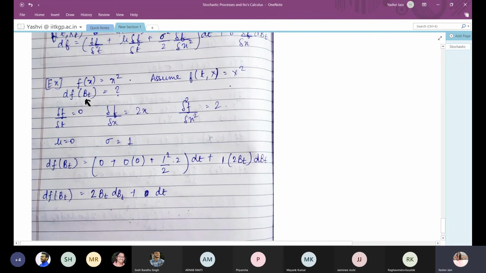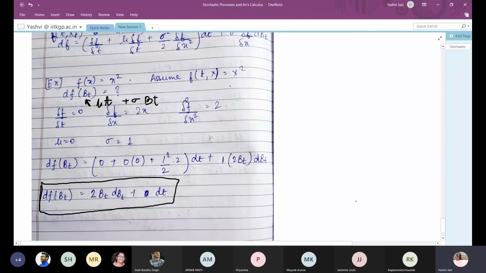In this, if we write this in the form of mu dt plus sigma dbt, then the value of mu is 0 and the value of sigma is 1. So we plug all this in the above equation and we get this final result. This is the stochastic derivative of bt square.